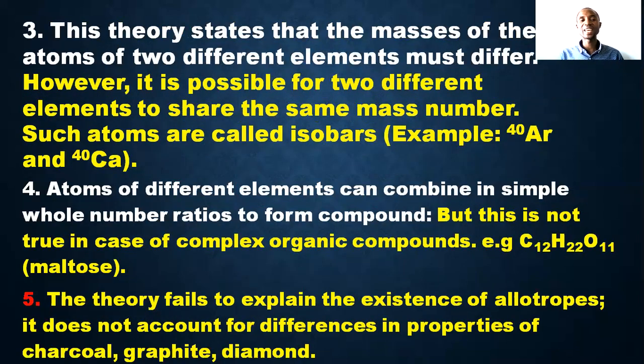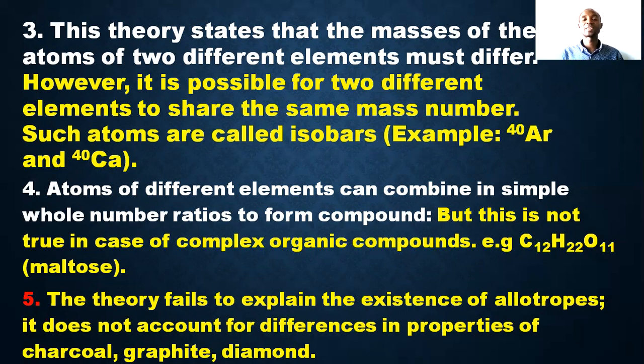Number 3, he says that the masses of atoms of two different elements must differ. However, it is possible for two different elements to share the same mass number. Such atoms are called isobars. For example, the mass number of calcium is 40, and that of argon is 40.